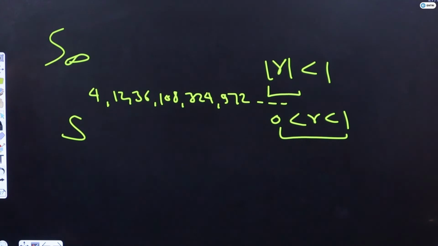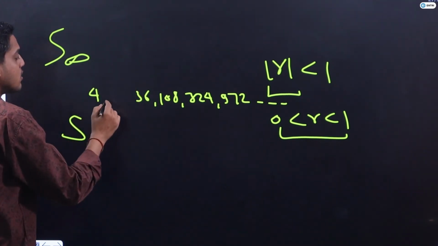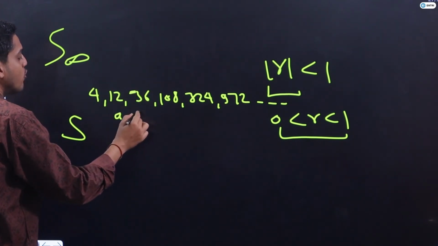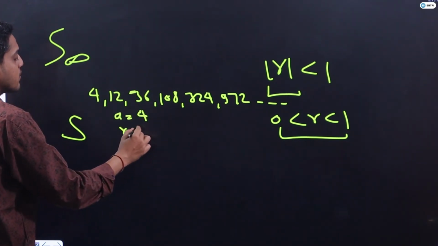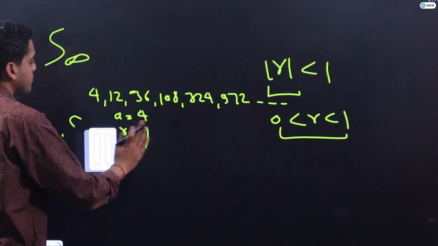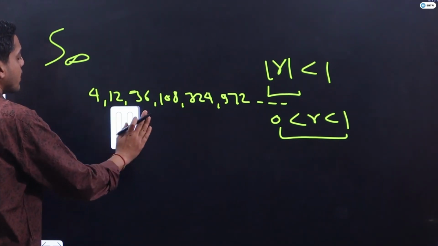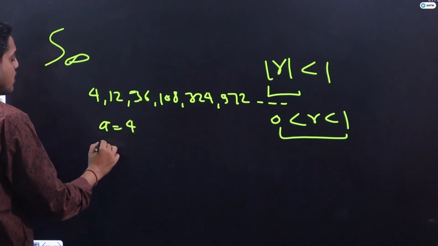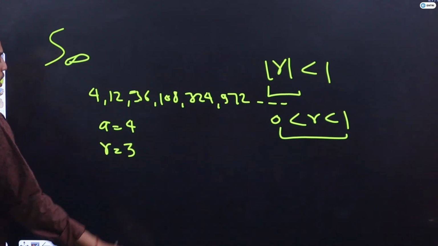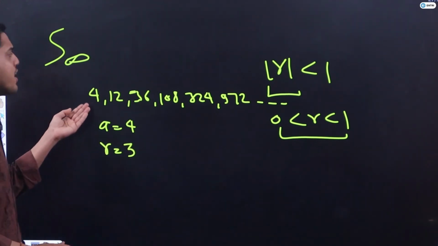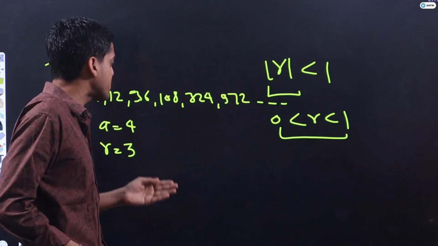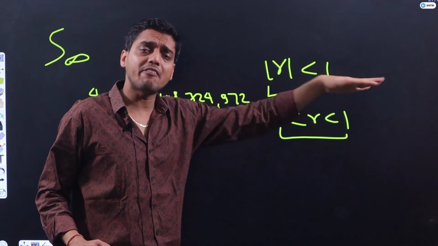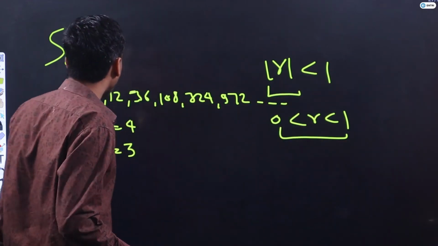Here you will observe my first term A is 4 and r is 3. So if I am calculating the sum of infinite terms, it is quite obvious the sum will become infinite because this series will go on and on. If I am counting infinite terms, I will get infinite in this series as well.